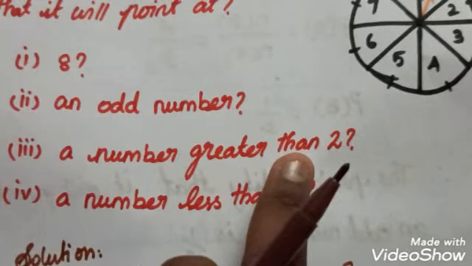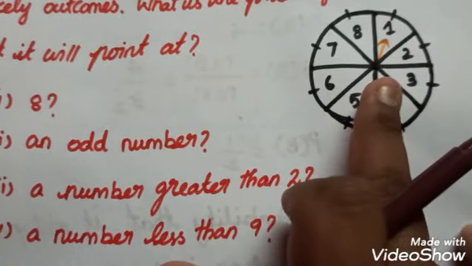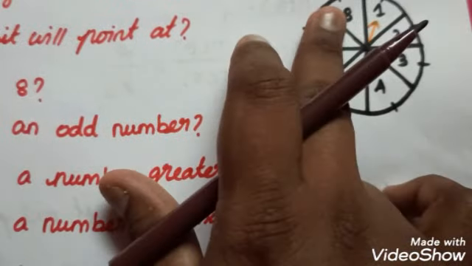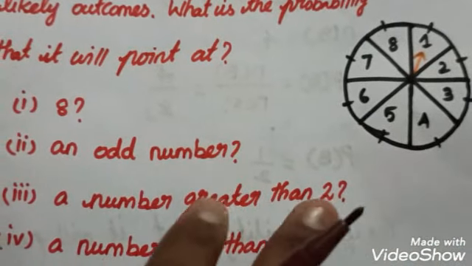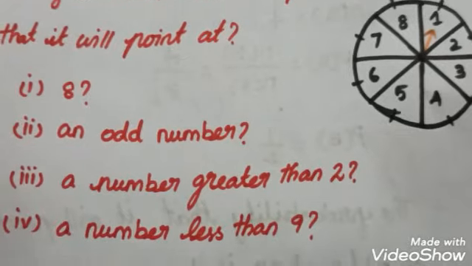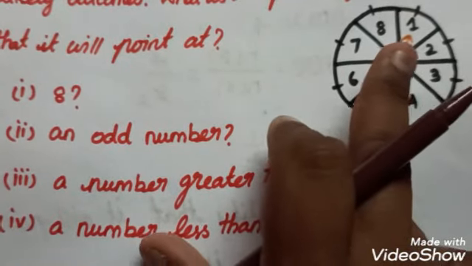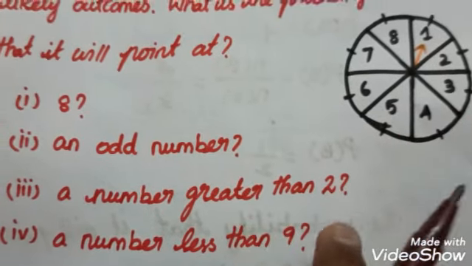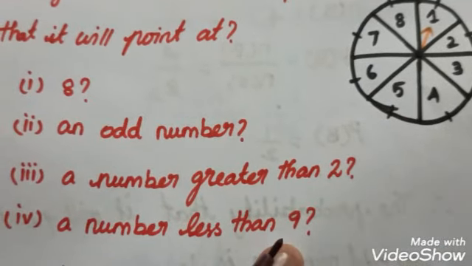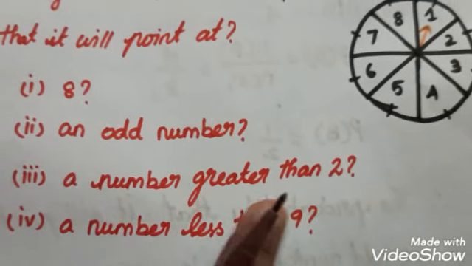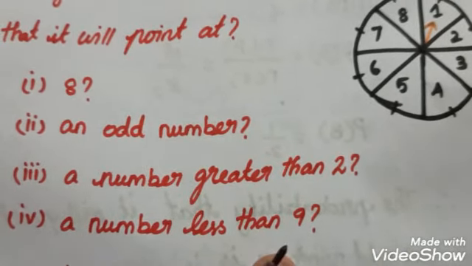A number is greater than 2. You see this spinner, greater than 2 means the numbers from 3 to 8. Write the favorable outcomes and the total number of outcomes and find the probability. And less than 9. In this spinner, from 1 to 8, all the numbers are less than 9 only. So find out the probability for these two questions: a number greater than 2, and a number less than 9.